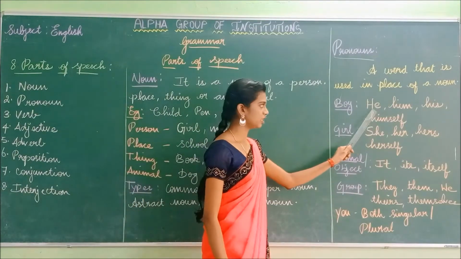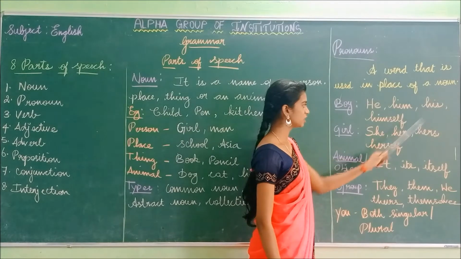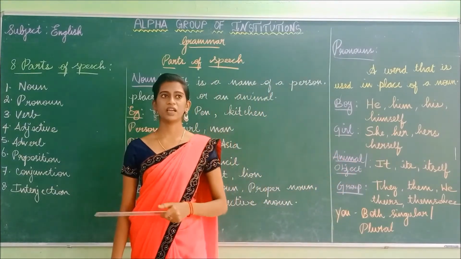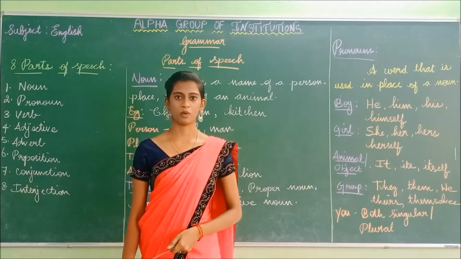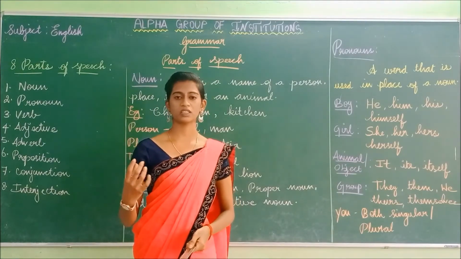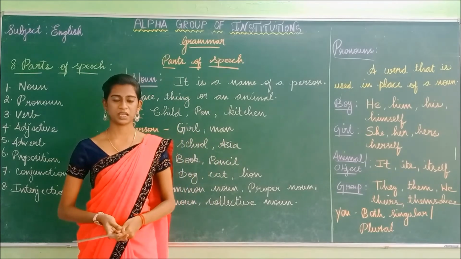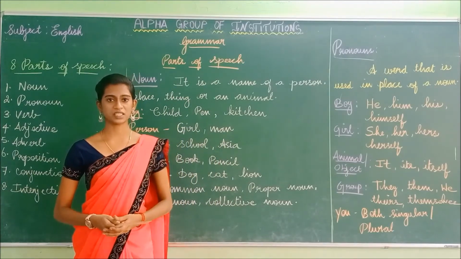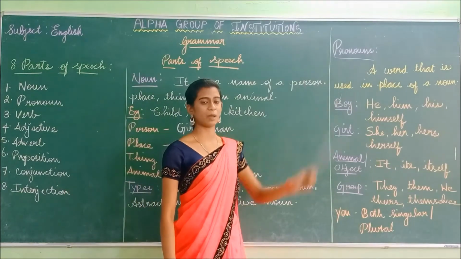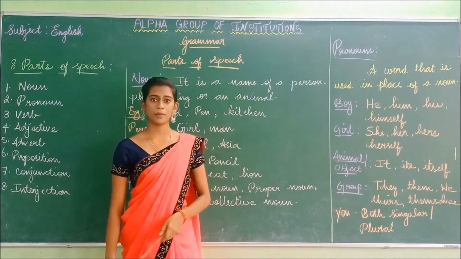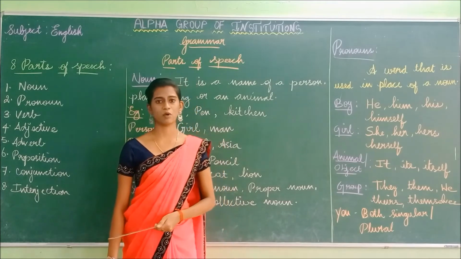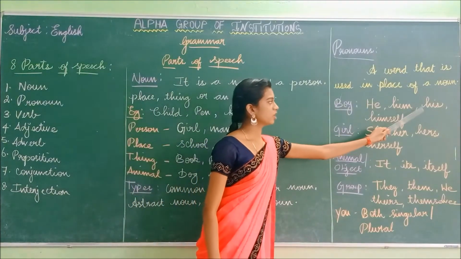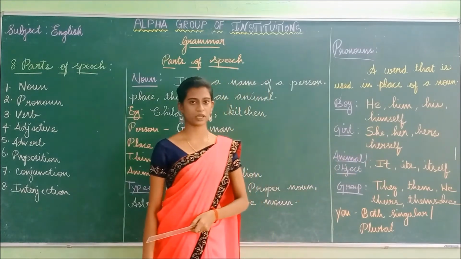Example, boy: he, him, his, himself. For example, if I name a boy as Ram, Ram is a noun because it is the name of the person. In pronoun, I am going to replace the boy's name with a pronoun. So how will you replace the boy's name with a pronoun? By referring to he, him, his, or himself.